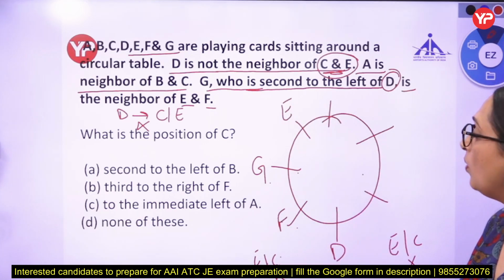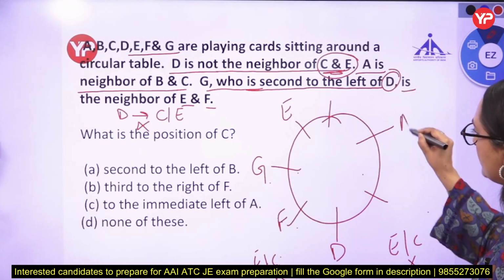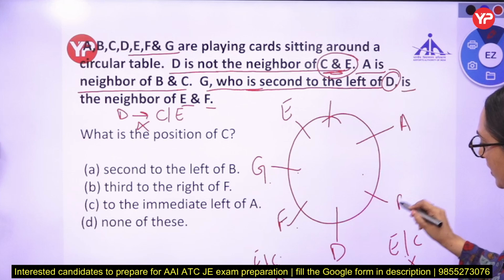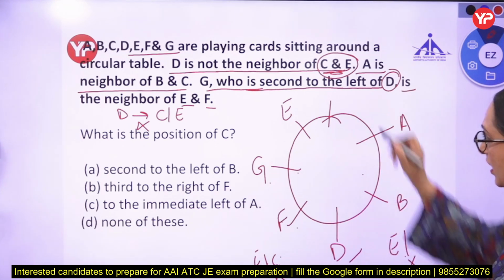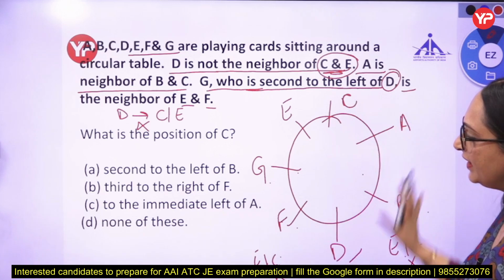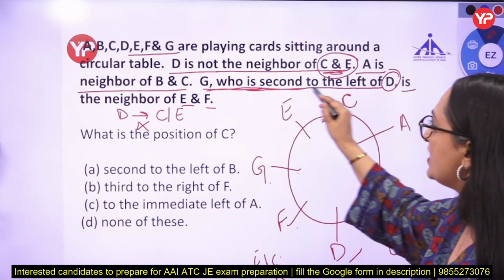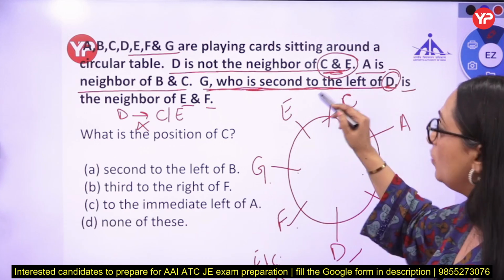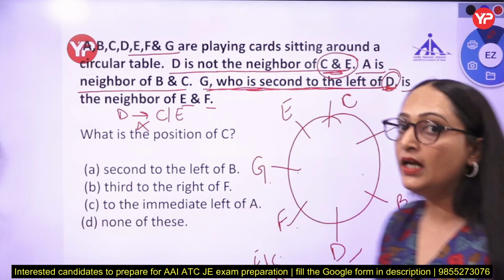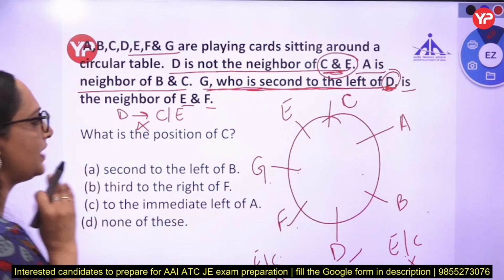Now A is between B and C. So B is here because C is not a neighbor of D. So we are left with one person, that is C. So this is our final arrangement. First start your question with this line, G who is second to the left of D. This is the definite information. You can start with this line only.